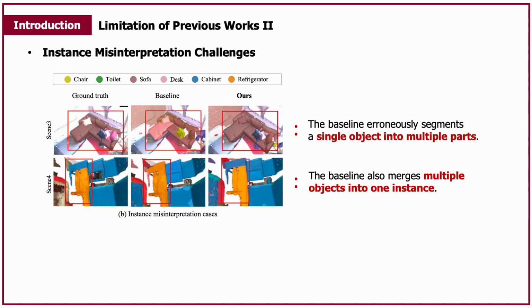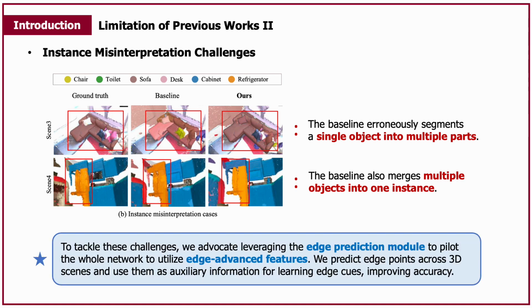Furthermore, we empirically observe that most 3D-IS models struggle with precisely capturing the boundaries in the 3D space. These methods often misinterpret the spatial range of instances and ambiguously determine their edges, leading to numerous misclassifications of adjacent edge points. We consider that these issues arise due to the absence of detailed guidance on inter-object boundaries, resulting in fuzzy edges. To tackle these challenges, we advocate for leveraging the Edge Prediction module to pilot the whole network to